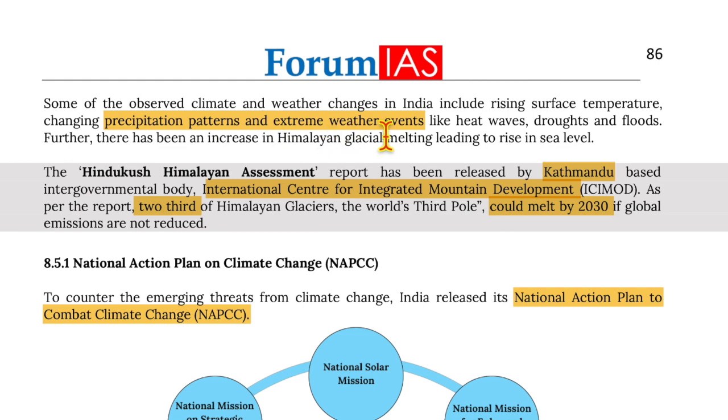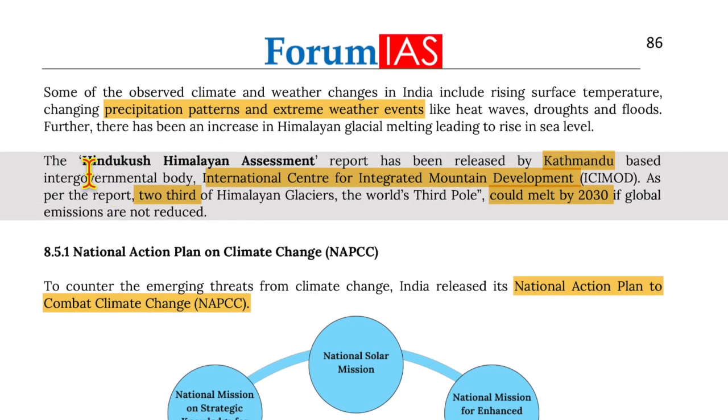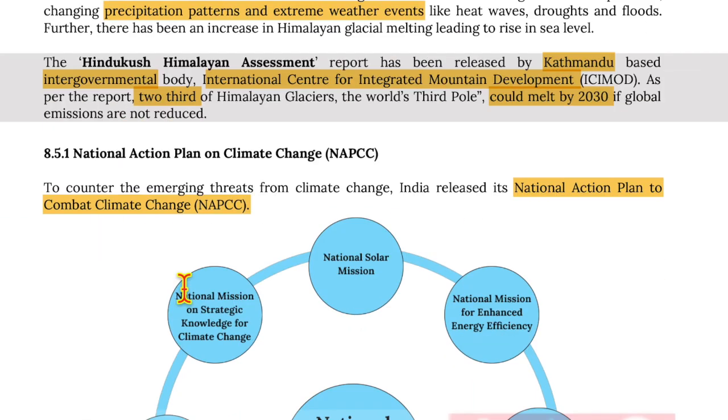Now, some of the observed climate and weather changes in India include rising surface temperature, changing precipitation patterns, and extreme weather events like heat waves, droughts, floods. Further, there has been an increase in Himalayan glacial melting, leading to rise in sea level. The Hindu Kush Himalayan Assessment Report has been released by the Kathmandu-based intergovernmental body, International Centre for Integrated Mountain Development. As per the report, two-thirds of the Himalayan glaciers, which is the world's third pole, could melt by 2030 if global emissions are not reduced.